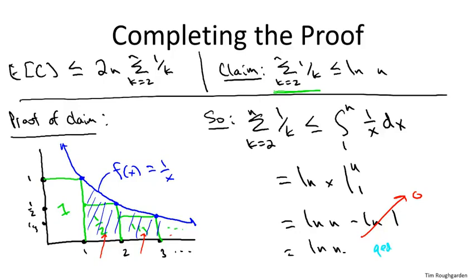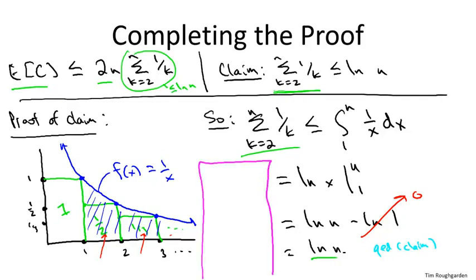So that completes the proof of the claim that indeed the sum of these 1 over k's is bounded above by the natural log of n, and that in fact completes the proof of the theorem. We've got that the expected number of comparisons is at most 2n times this sum, which is at most log n. Putting it all together, we find that the expected number of comparisons that Quicksort makes on an arbitrary input of length n is at most 2 times n times the natural log of n. So that would be big O of n log n with quite reasonable constants.